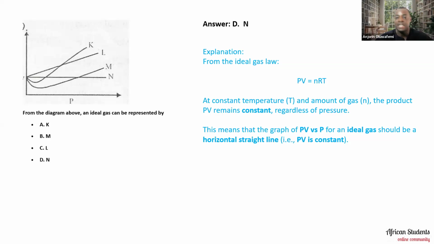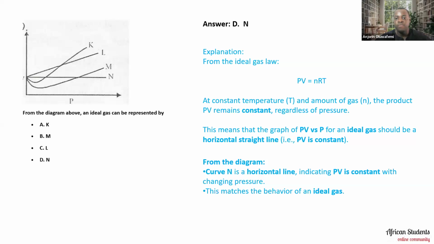Now, this means that the graph of PV versus P for an ideal gas should be a horizontal straight line. That is, PV is constant. It's not deviating, it's not fluctuating, you understand? So PV is a constant. From the diagram, curve N is a horizontal line, indicating PV is constant with changing pressure. This matches the behavior of an ideal gas. And so that's why we chose option D, which is N on that diagram.